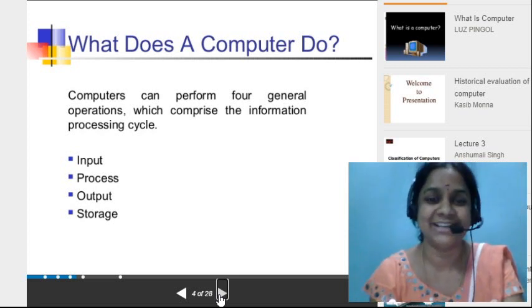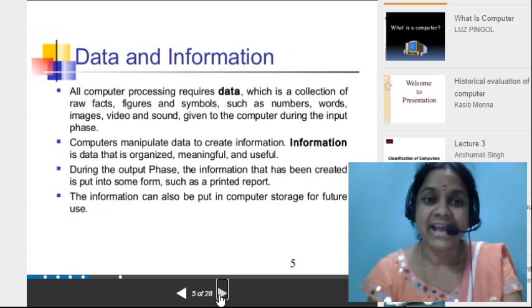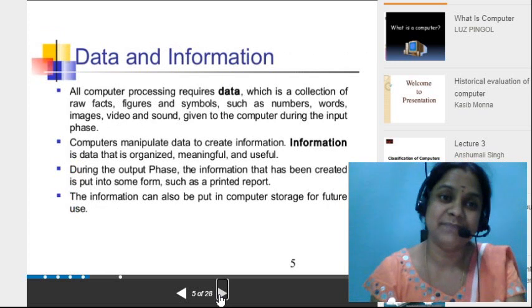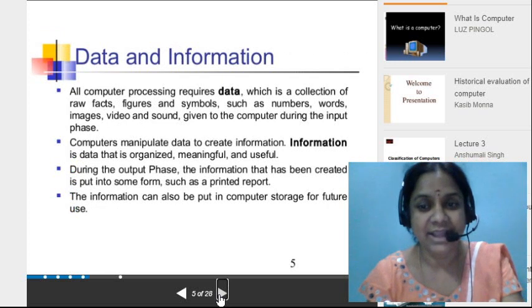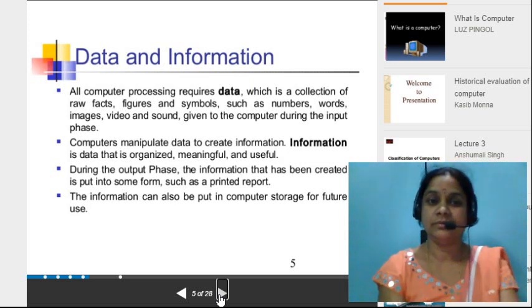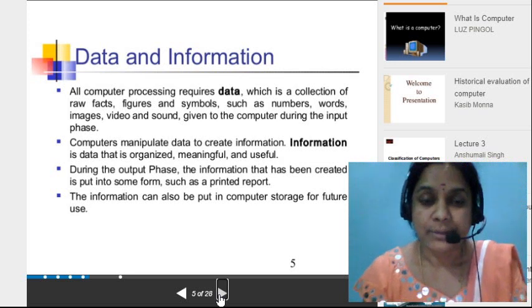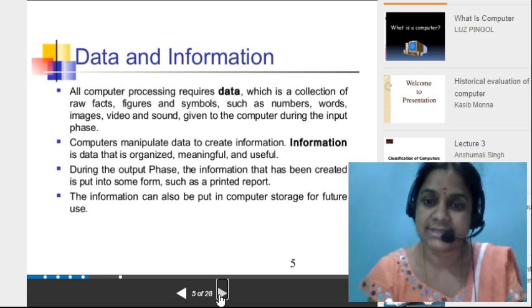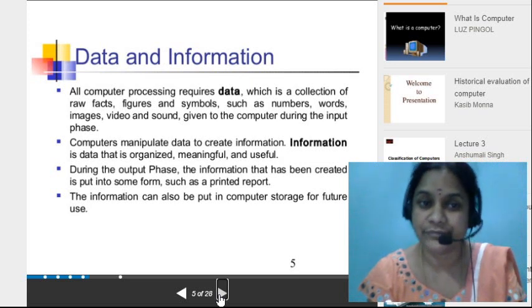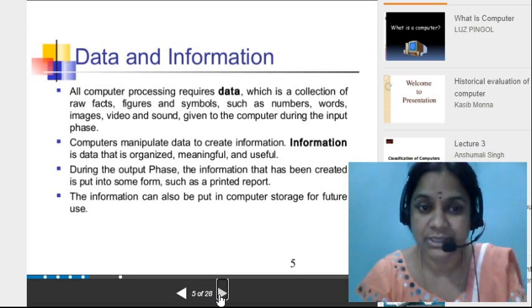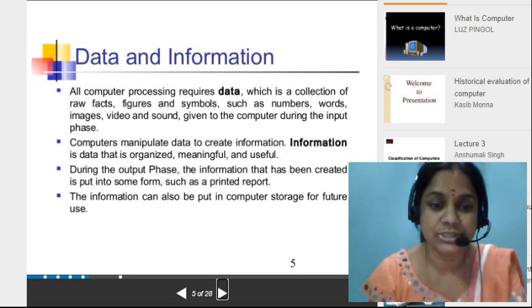And come to the point, let us see the next slide. In the next slide, you are going to learn what is meant by data and what is meant by information. See here, all computer processes require data, which is a collection of raw facts, figures, symbols such as numbers, words, images, videos, sounds given to the computer during the input phase. I am going to show you what is meant by that.